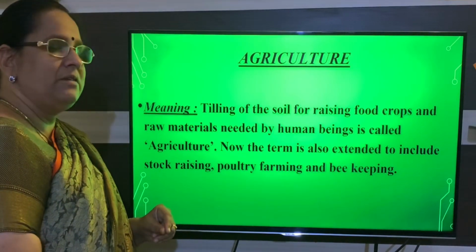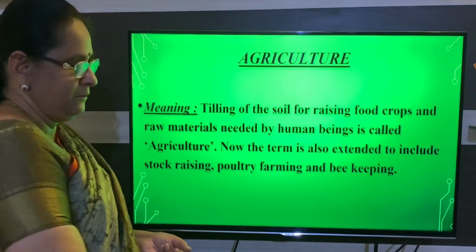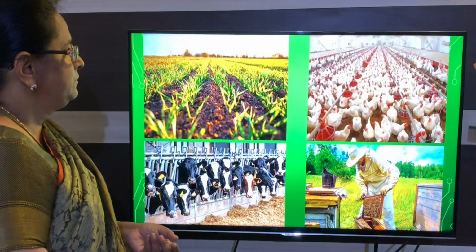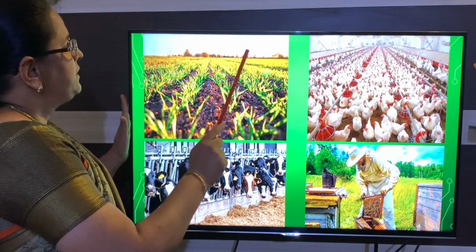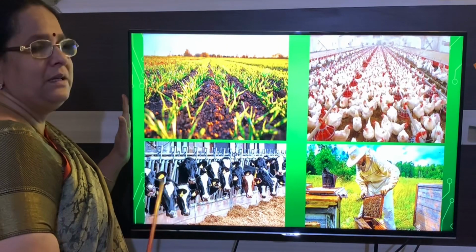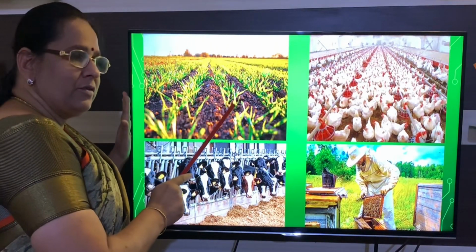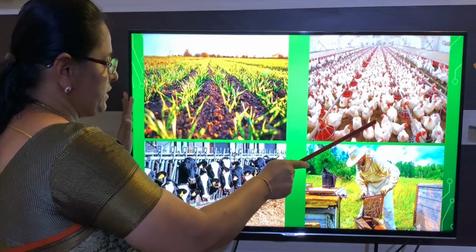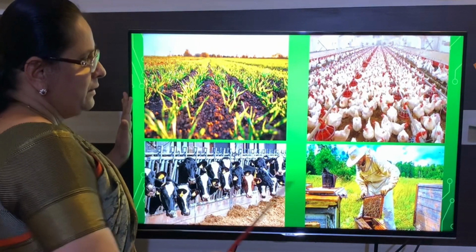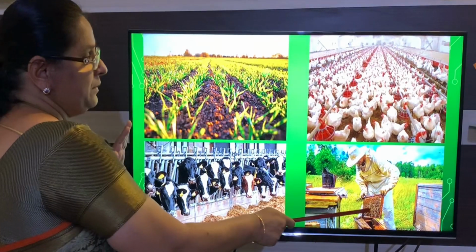We also concentrate on cattle rearing, beekeeping and poultry. See this picture? Tilling of soil for growing food crops as well as raw material. It is poultry, cattle rearing, beekeeping. That is, we are taking care of honeybees here, children.